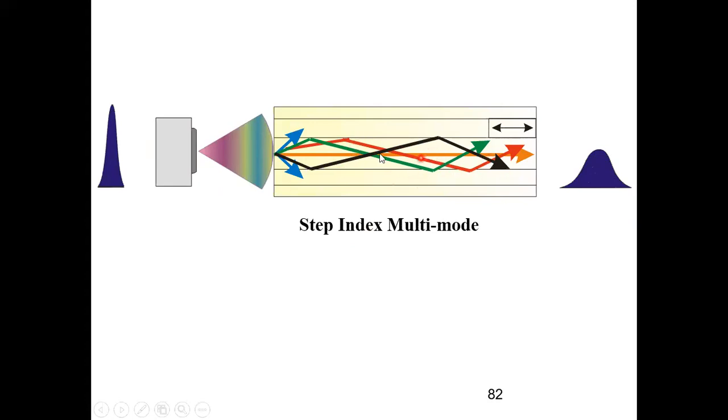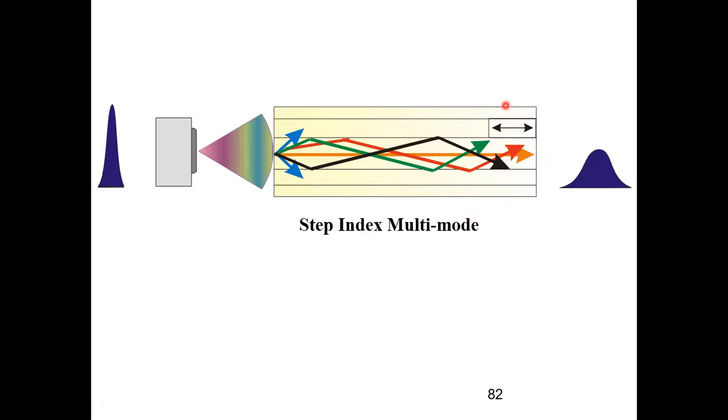One was the axial ray, and these are all zigzag meridional rays. So here you can see the signal has dispersed. There is so much delay between the fastest mode and the slowest mode. You can say that the green one was the slowest, and the orange one is the fastest. So this delay between the fastest and the slowest mode is more. Okay, so my dispersion also will be more.